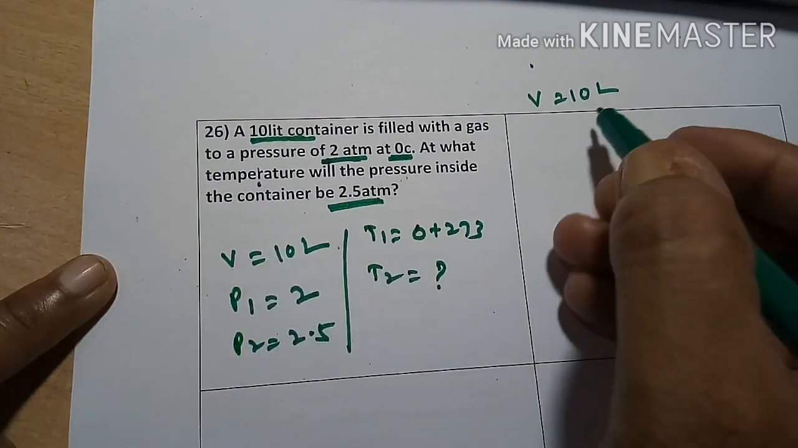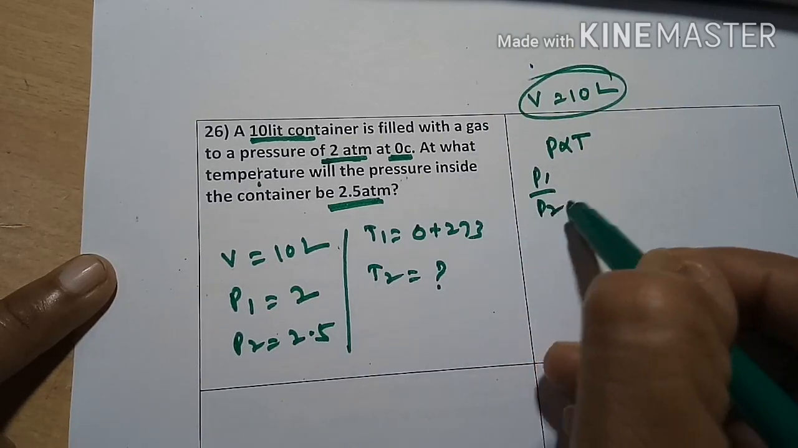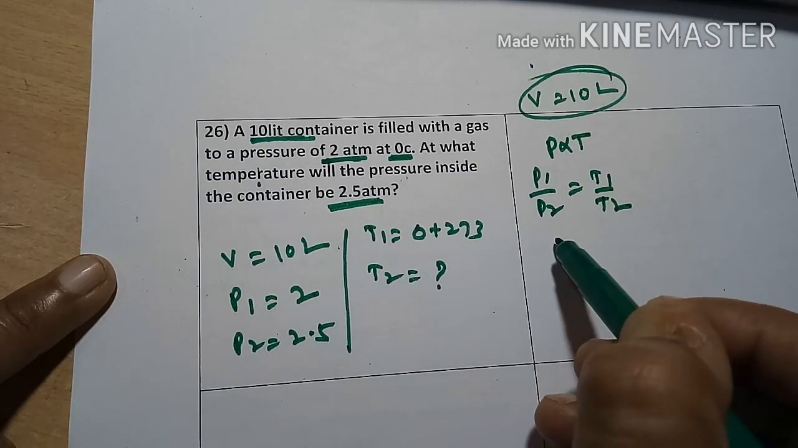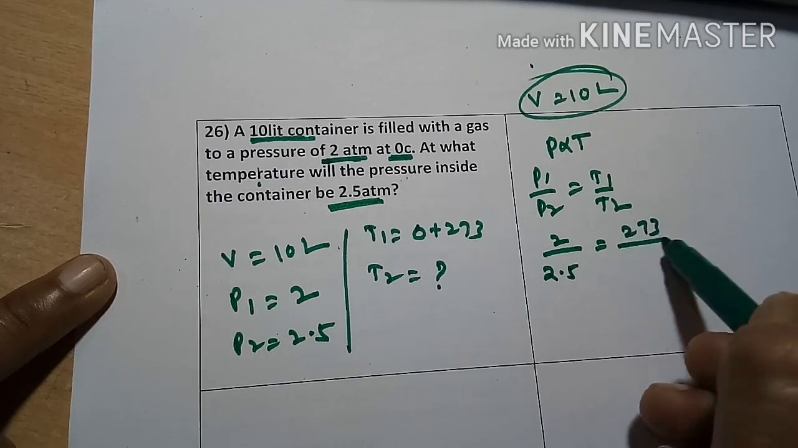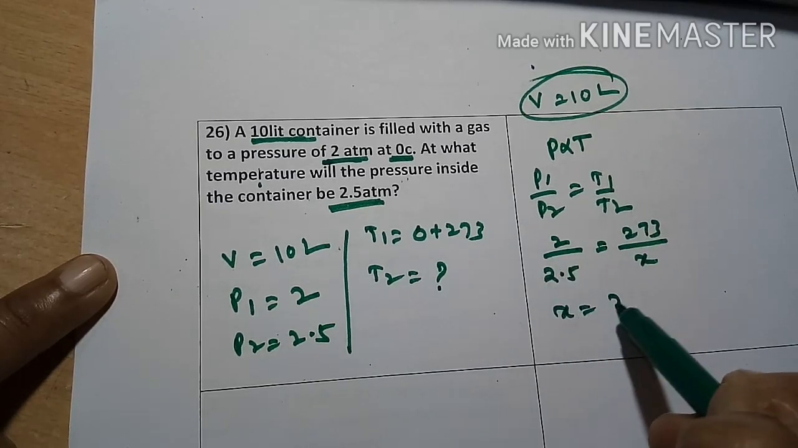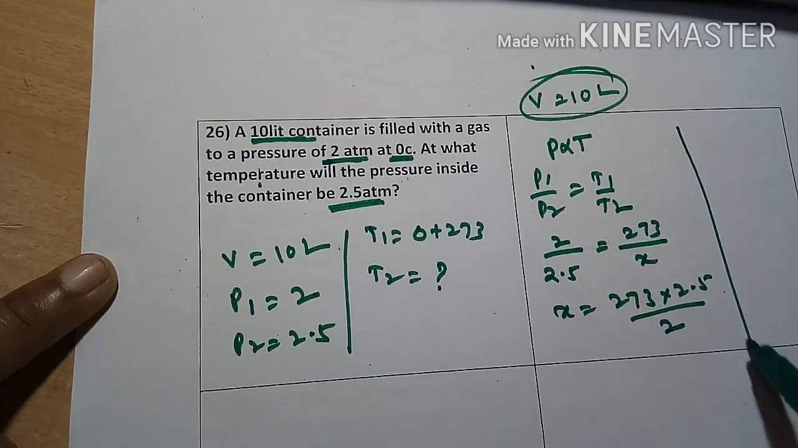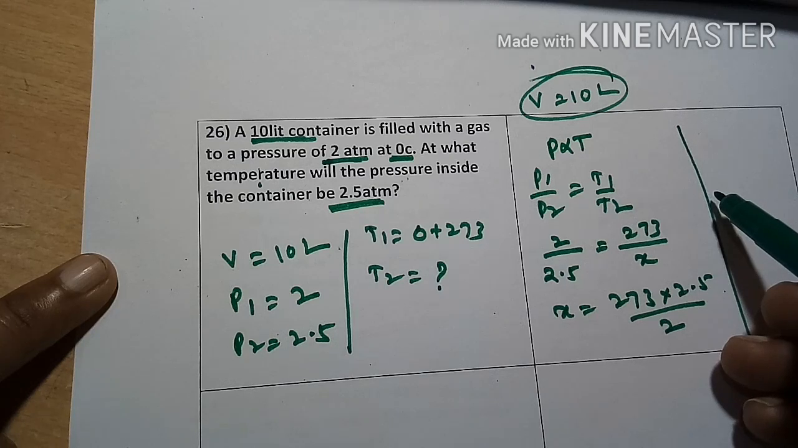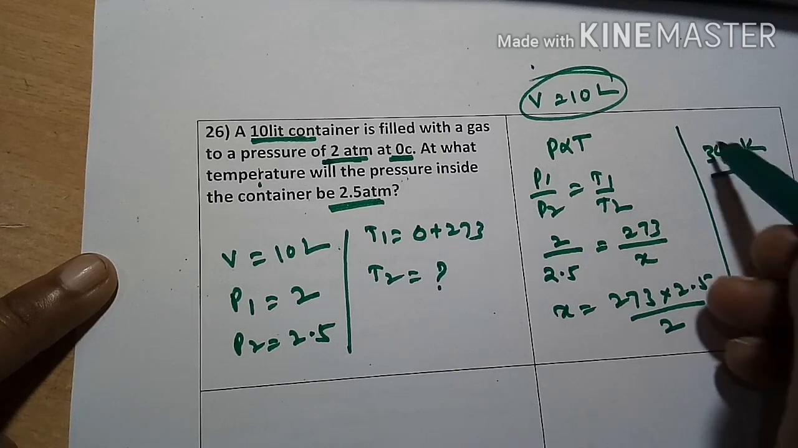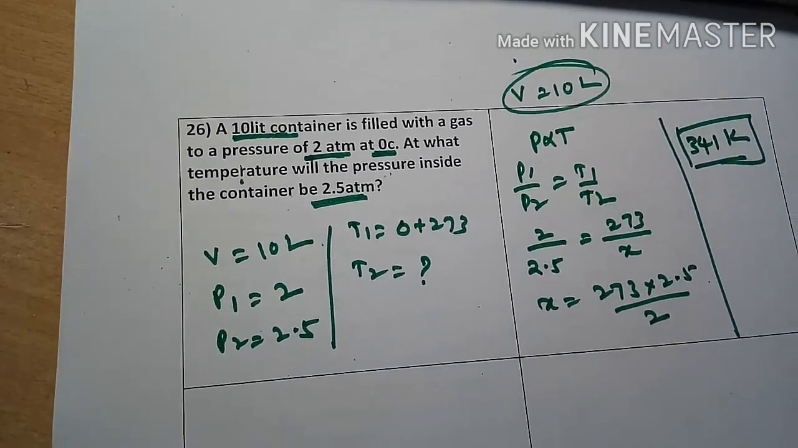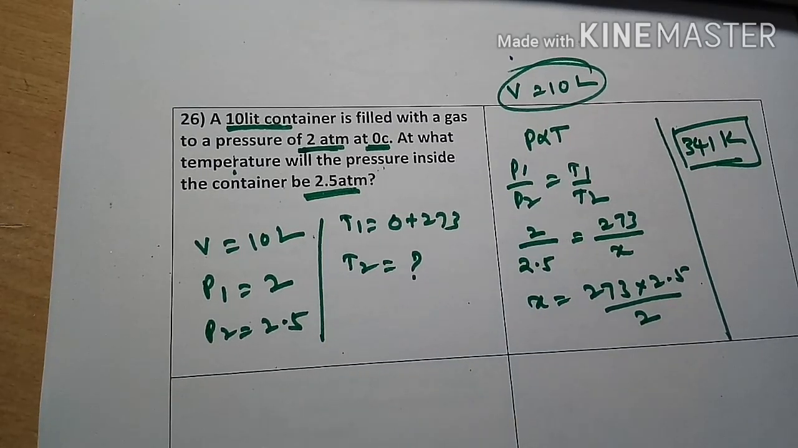P is proportional to T. The volume is constant. So P1 by P2 is equal to T1 by T2. P1 is 2 atmospheres, P2 is 2.5, T1 is 273, T2 is X. So X is equal to 273 into 2.5 divided by 2, which is 341 degrees Kelvin. If you want degrees centigrade, you subtract 273.